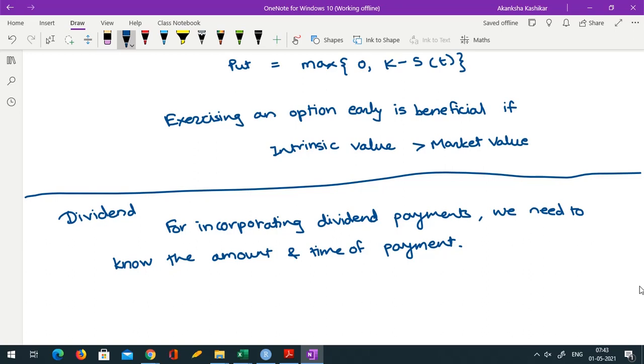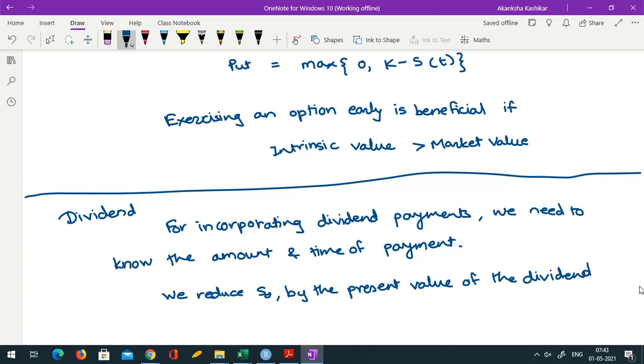So what we do is we use the same strategy. We reduce S0 by the present value of the dividend, and that reduced S0, if we use in the usual formula, then everything works. Use this reduced S0 in the pricing formula.